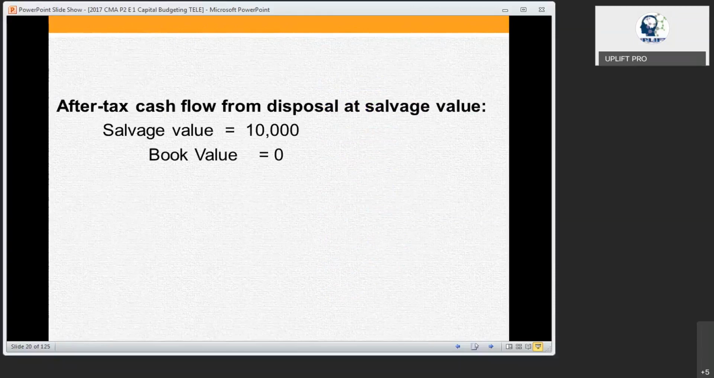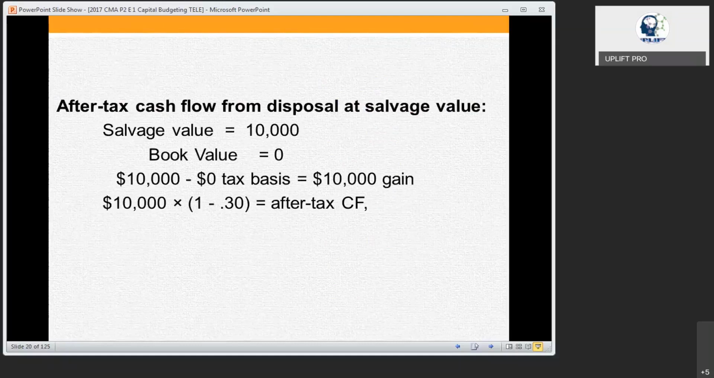If the book value is 0, and you are going to get 10,000, it is a gain on sale of asset, correct? So when it is a sale gain, you have to pay tax. If you pay tax, what is the net cash flow you are going to get? 30% will go as tax. So the remaining 7,000 will be the cash flow for year 9, because that is the end of the period of the project.